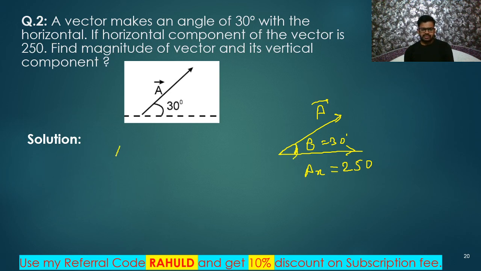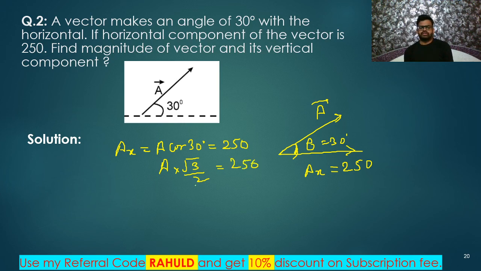So Ax is equal to A cos theta, A cos 30 degrees, and that is 250. What is the value of cos 30 degrees? We all know cos 30 degrees is root 3 by 2. So finally, the magnitude of vector A is 500 divided by root 3 Newton.